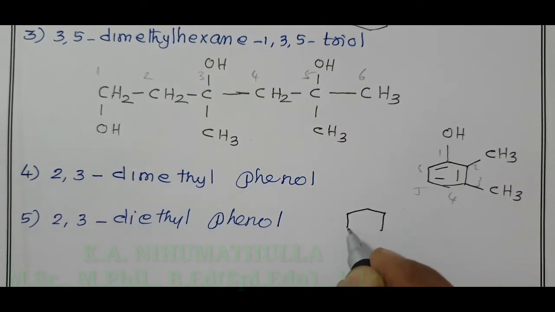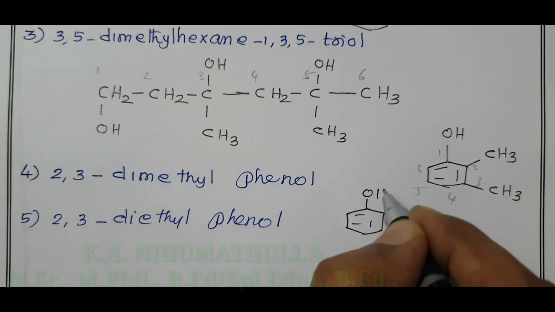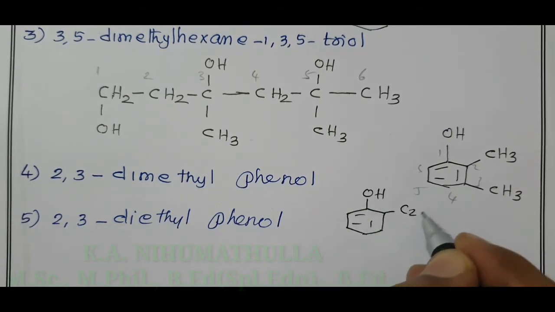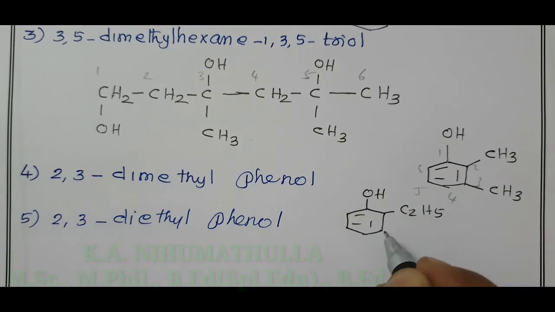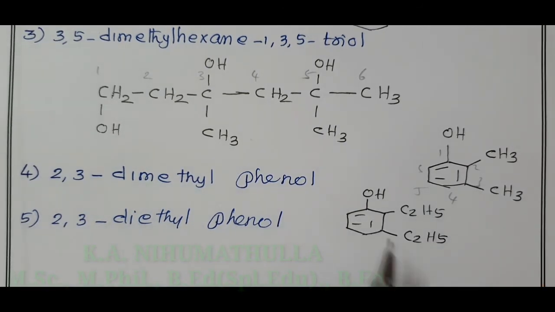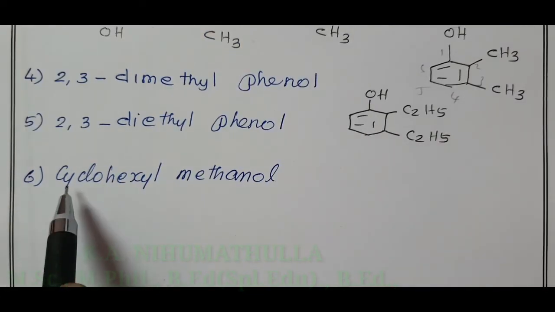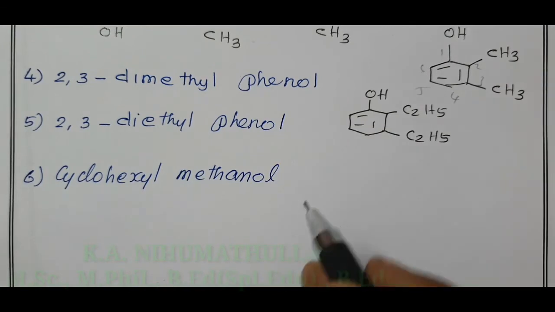Start with phenol, C6H5OH. Second carbon 1 ethyl, C2H5, third carbon 1 ethyl. This is 2,3-diethyl phenol. Next compound is cyclohexyl methanol.